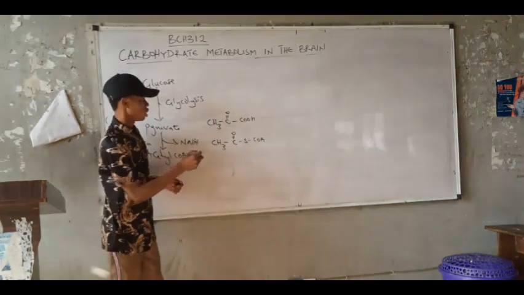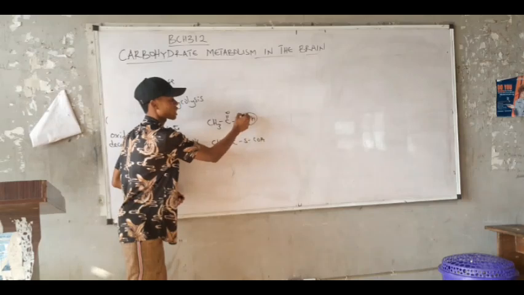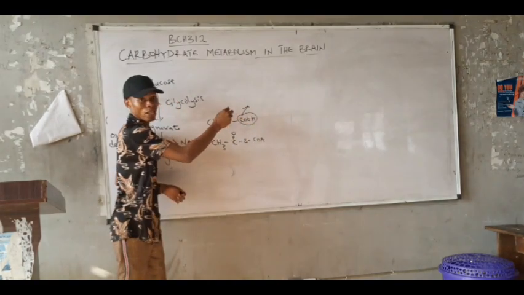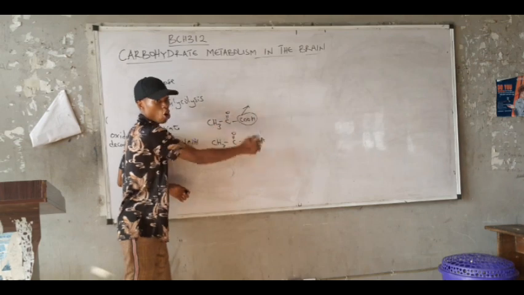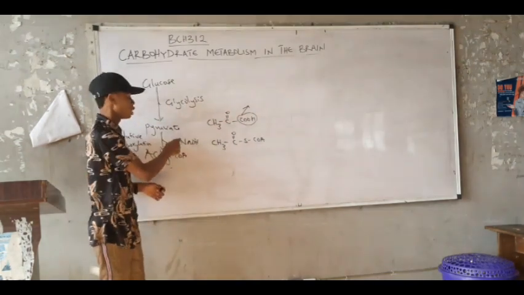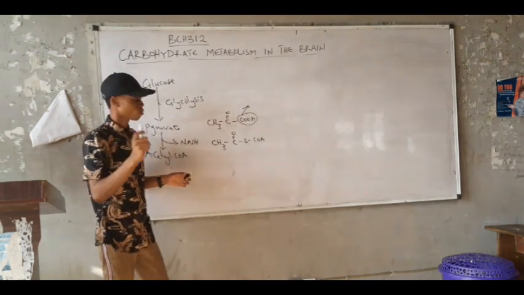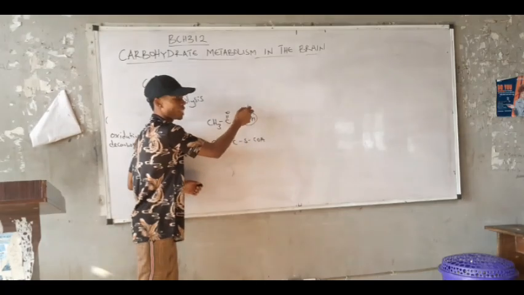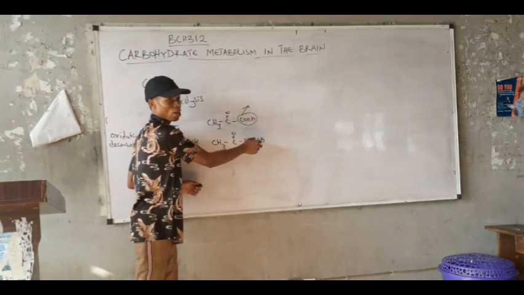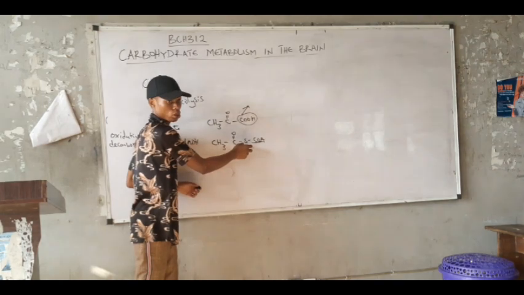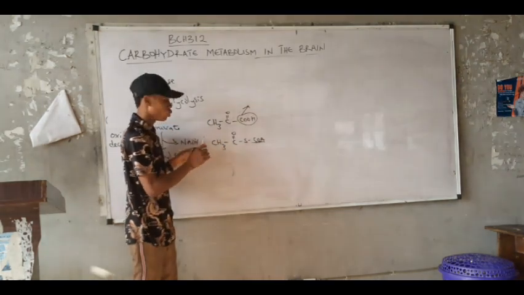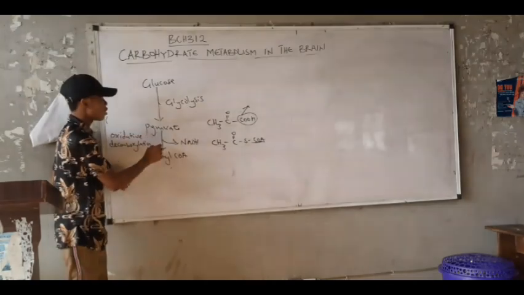Check the difference. We just remove this carboxylic acid. That's why it's called decarboxylation. Oxidative decarboxylation is actually a redox reaction. An oxidation reaction is taking place. Now we remove this carboxylic acid group and we attach coenzyme A with the sulfide bond. That's acetyl-CoA. So pyruvate to acetyl-CoA.